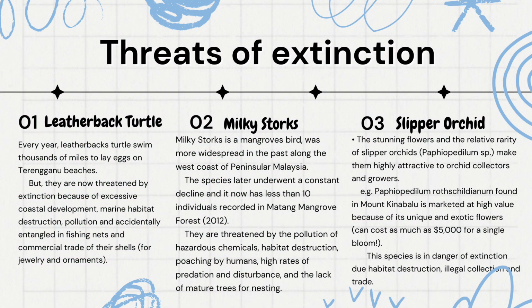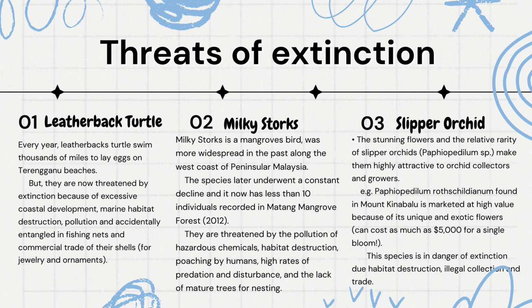So the first example of them is the leatherback turtle. As we all know, this turtle is the biggest turtle in the world. For now, they are threatened by extinction because of excessive coastal development, marine habitat destruction, pollution, accidentally being entangled in fishing nets, and commercial trade.